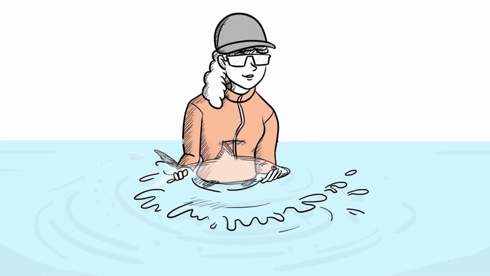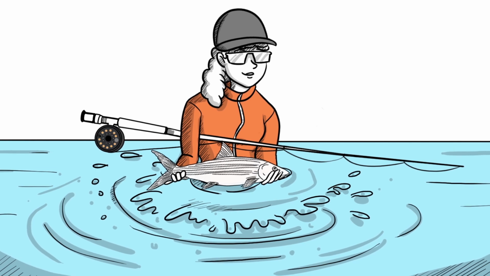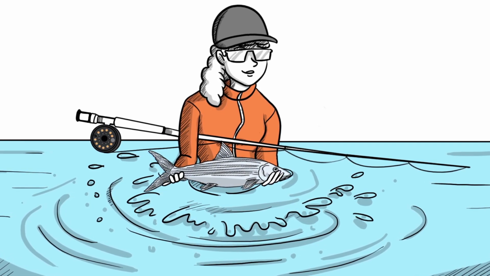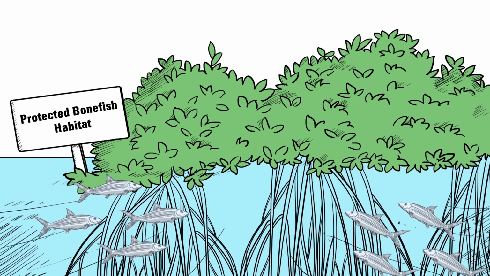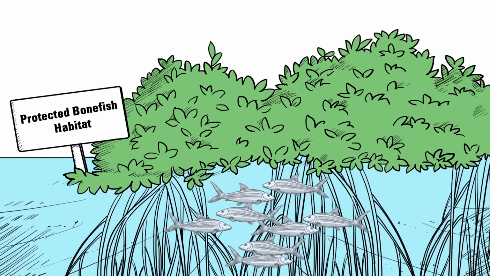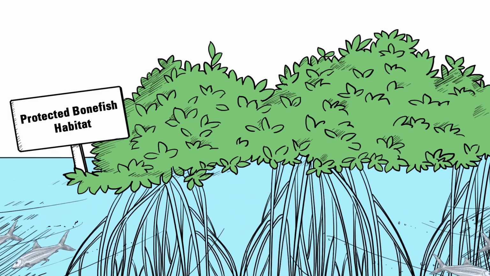So what does the discovery of bonefish and tarpon connectivity mean for conservation? It means that the Flats fishery is a shared resource, and we must all do our part to conserve it, regardless of where we fish. On the local scale, we must focus on conserving and protecting the home flats of adult bonefish. We must also protect spawning migration pathways, spawning sites, and the habitats of juvenile bonefish.